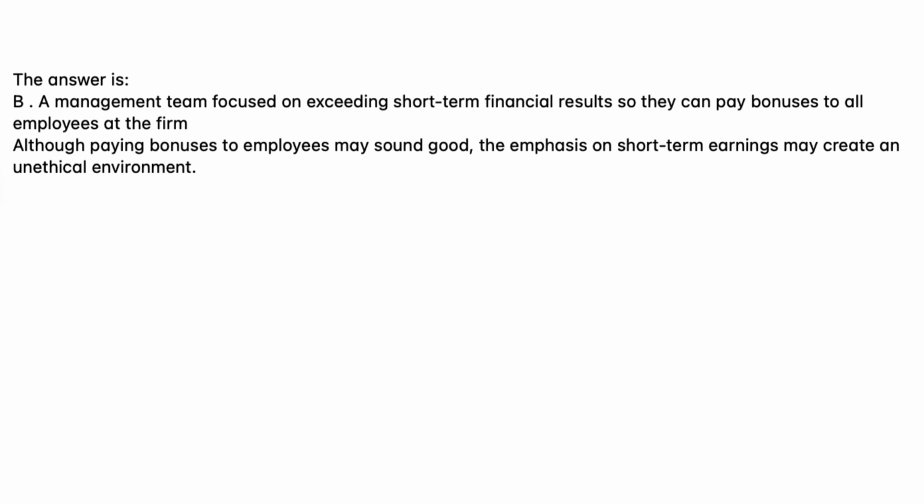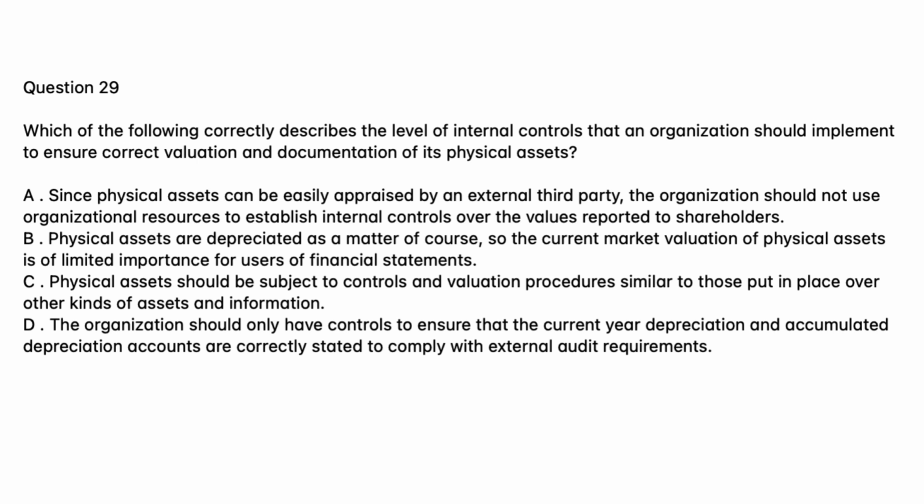Question 29. Which of the following correctly describes the level of internal controls that an organization should implement to ensure correct valuation and documentation of its physical assets? A. Since physical assets can be easily appraised by an external third party, the organization should not use organizational resources to establish internal controls over the values reported to shareholders. B. Physical assets are depreciated as a matter of course, so the current market valuation of physical assets is of limited importance for users of financial statements.